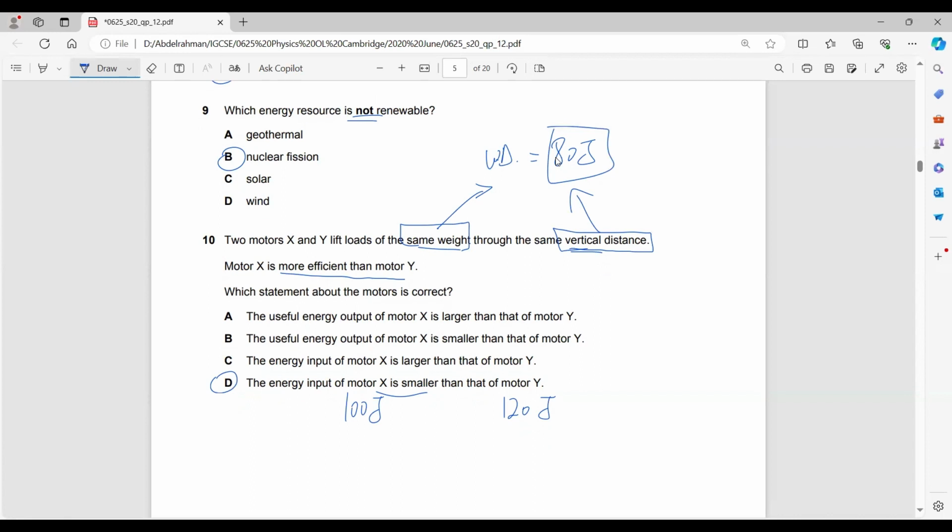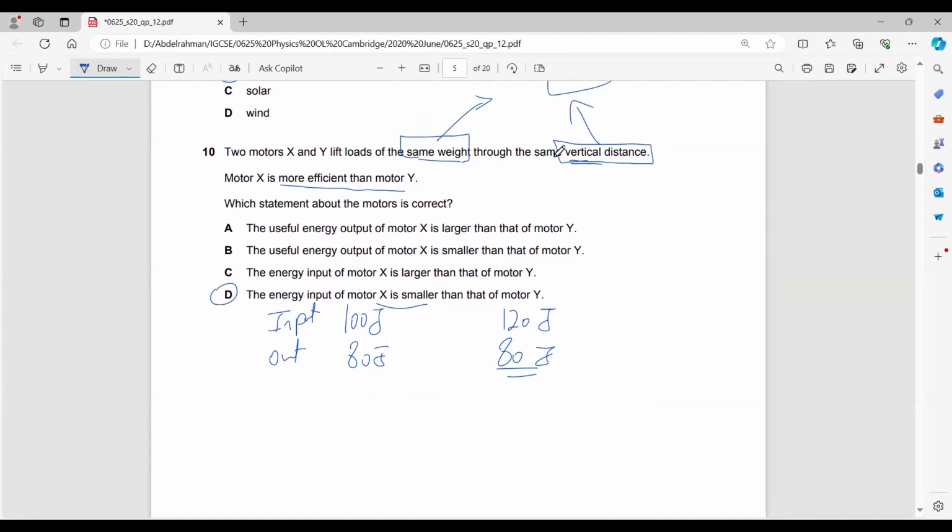So if motor X has an input of 100 joules and an output of 80 joules, while motor Y has an input of 120 joules and an output of 80 joules, we can see that X wasted only 20 joules, while Y wasted 40 joules. So yes, definitely, this means that X is more efficient than Y.